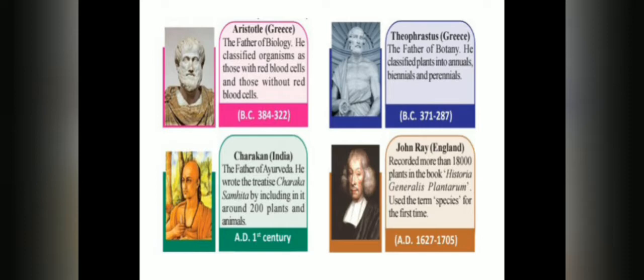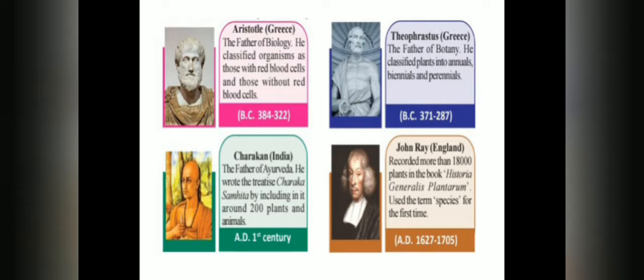Annuals are plants which germinate, bloom, set seed, and die all in 1 year. That means annuals complete their life cycle within 1 year. Biennials take 2 years to complete their life cycle. They germinate and grow in the first year, and they bloom and die the following year.